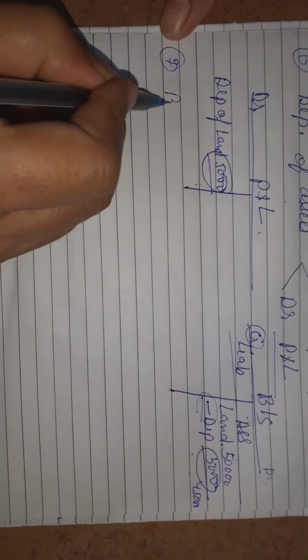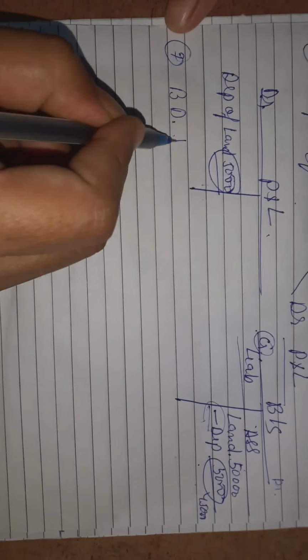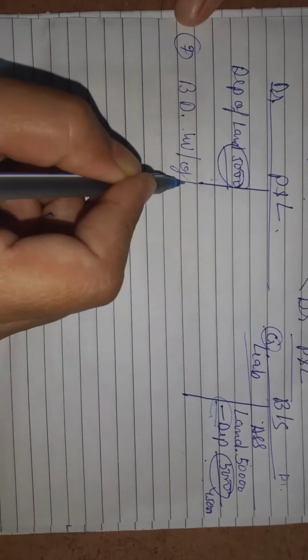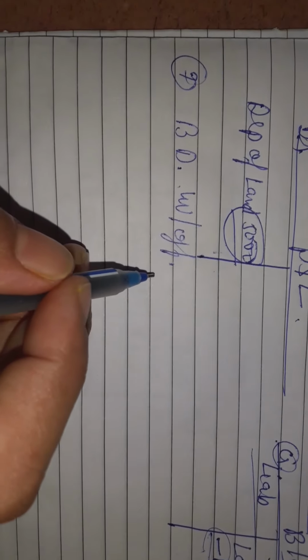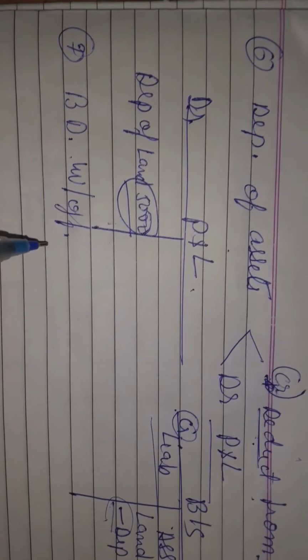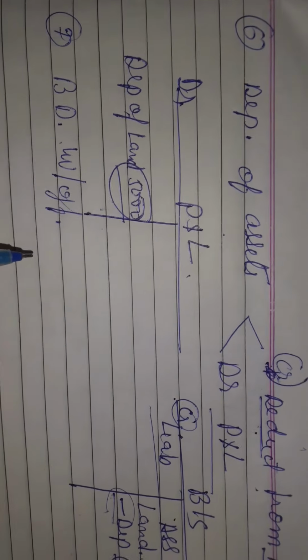Next is the 7th one, that is bad debt written off. Now student, what are you going to show as bad debt written off? It is the old bad debt which you are going to receive. So that is bad debt written off, that is a new additional bad debt.